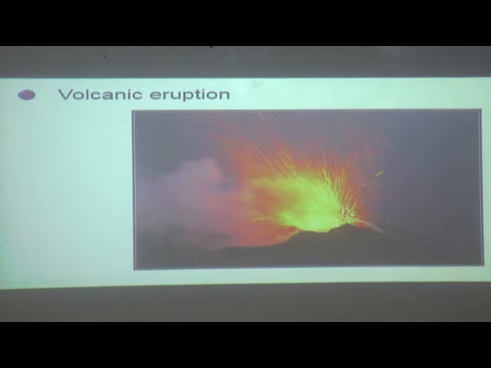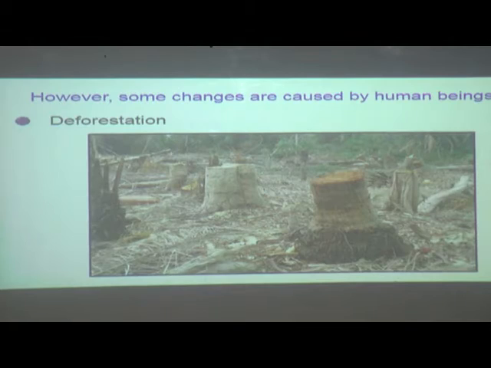Then we have a volcanic eruption. This is a change where lava gets erupted from the layers of the earth onto the earth. Lava is a very hot liquid. So this is also a type of change which occurs in nature.